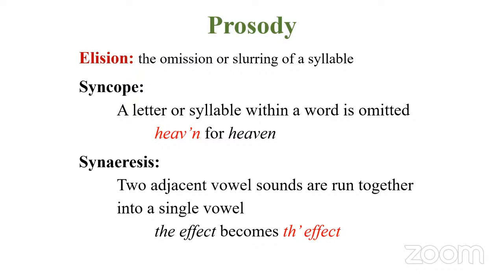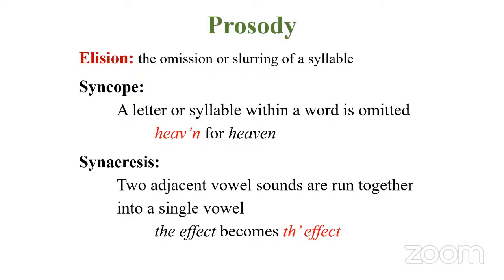So under prosody, we have something called elision. So what is elision? The omission or slurring of a syllable, right? Elision is a broad term. Under elision, we have two types. First one is syncope. Syncope refers to elimination or omission of a letter or a syllable within a word. For instance, when we say heaven, we just remove the vowel in the last syllable. We have the two-syllable heaven, so we remove the e. So you go for an apostrophe here, heav'n. The last syllable is removed. So if you remove a letter or a syllable within a word, that is syncope.